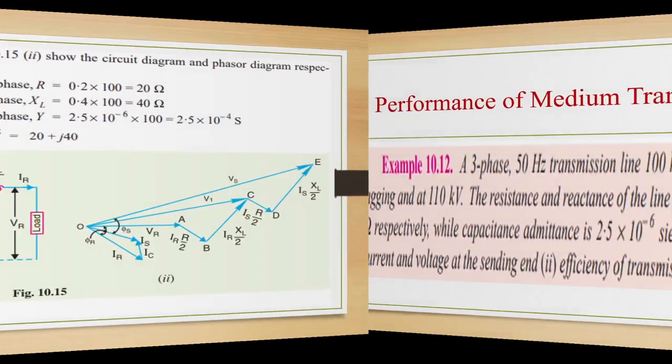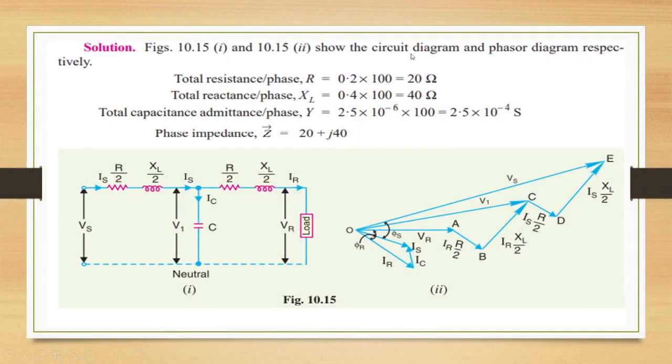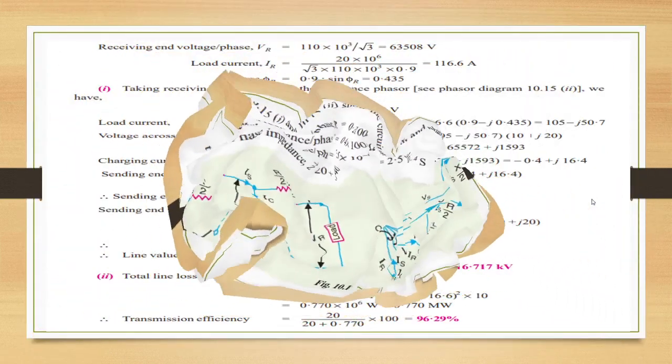Use the nominal T method. So again, calculate resistance 0.2 into 100, reactance 0.4 into 100, and the admittance, which is given here, 2.5 into 10 power minus 6 into 100. Impedance is 20 plus j40. So draw the nominal T diagram and draw the phasor diagram.